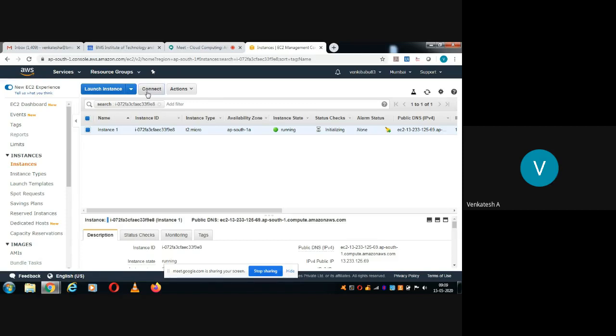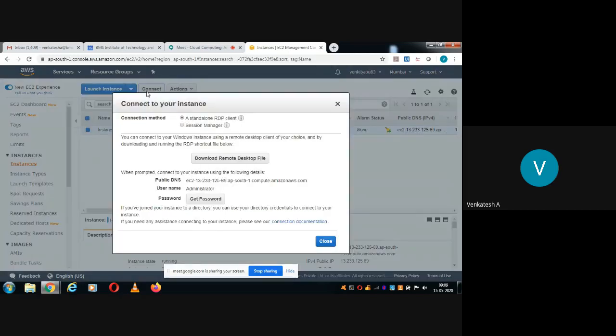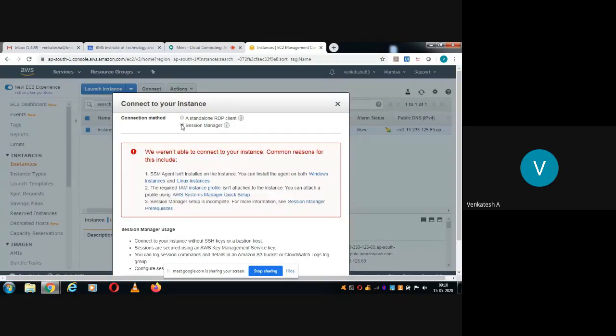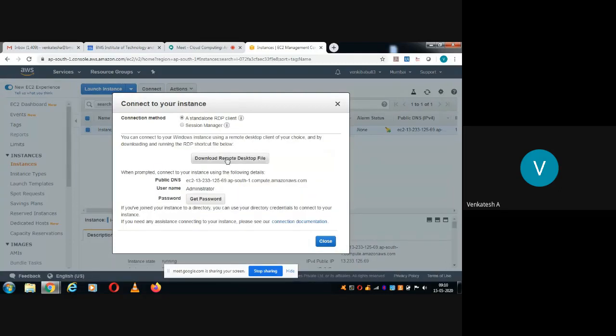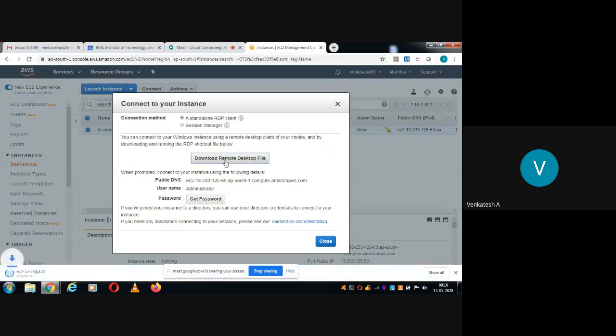Now you retain what is default: a standalone RDP client. Select that option, so don't select session manager. Select a standalone RDP client, then click on download remote desktop file, the RDP file. Now you can observe it will download one RDP file.